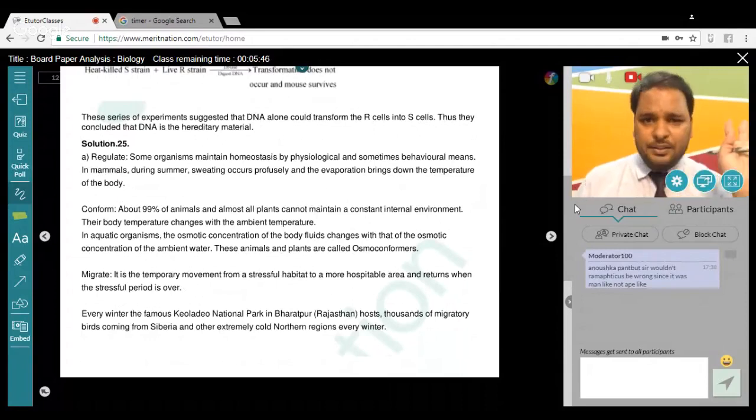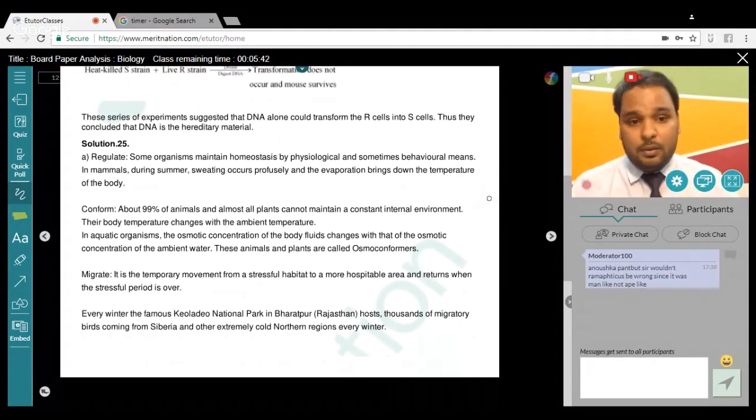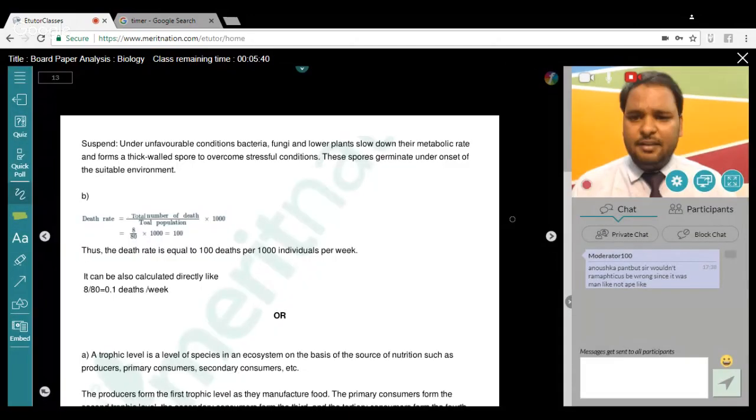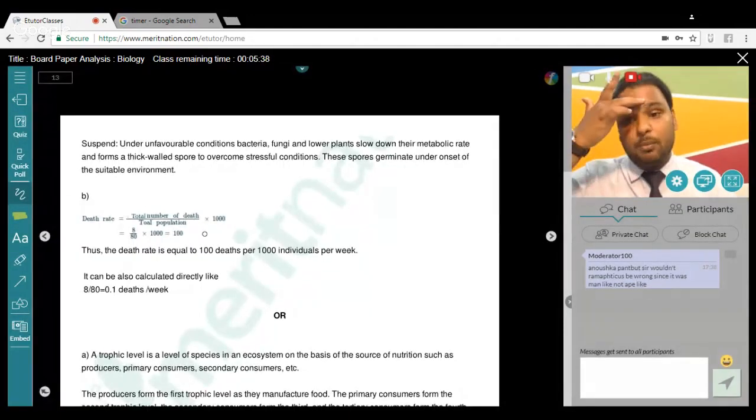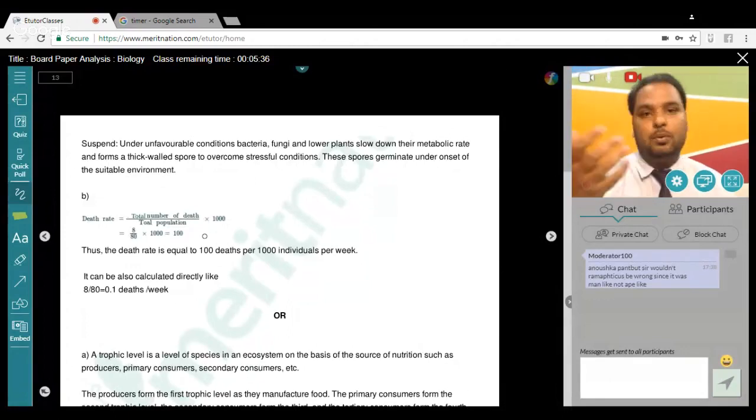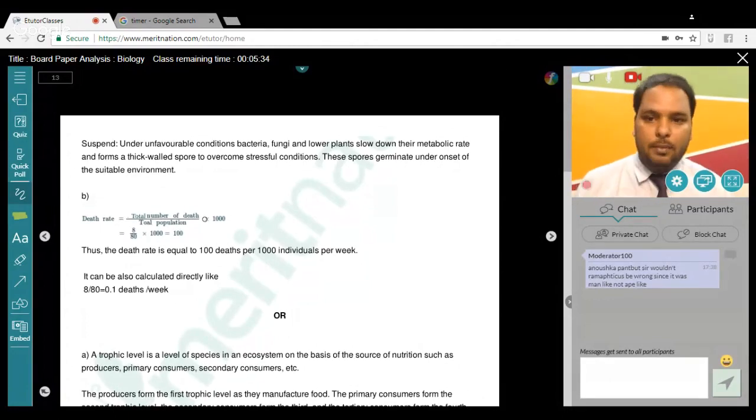Next, a previous year question as well: if 8 individuals in a population of 80 butterflies die. Now this is very easy. If you know the formula, you can answer that death rate is the total number of deaths upon total population into 1,000. That's the formula that you need to remember, and that's it. That's the question.